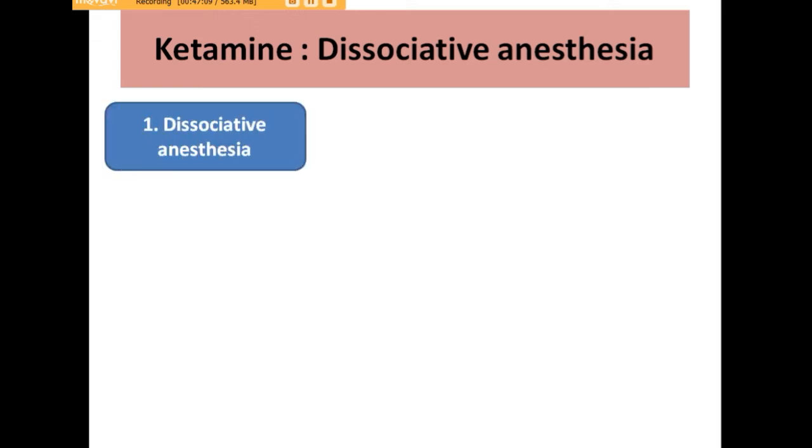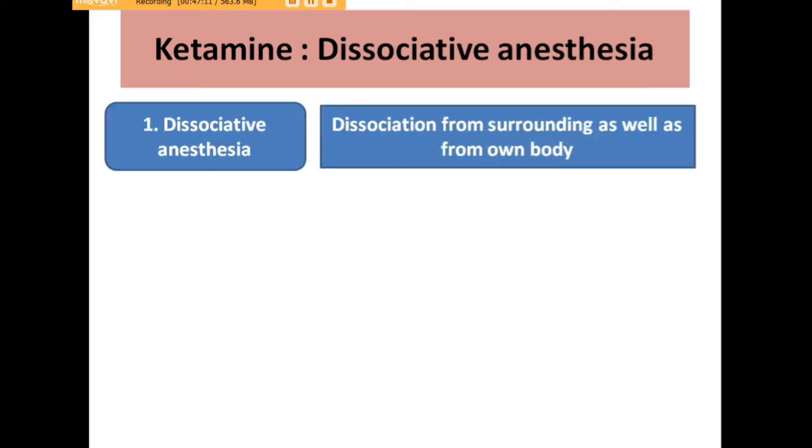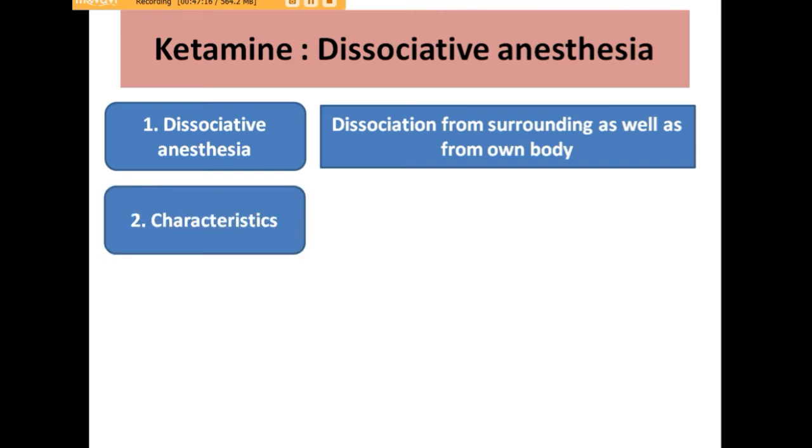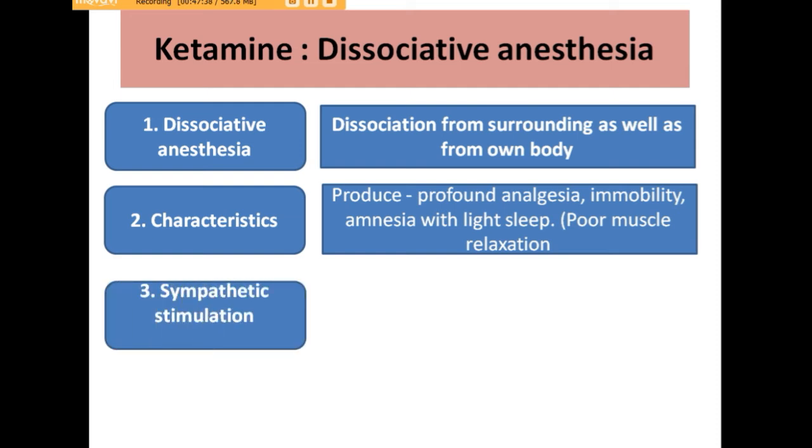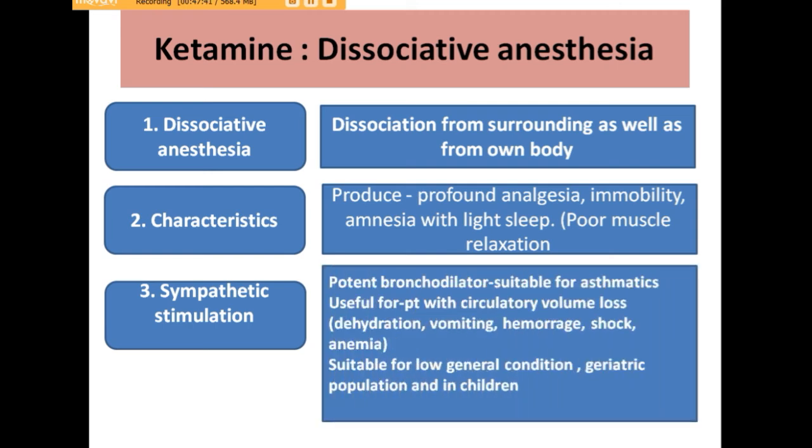It is known as dissociative anesthesia. Dissociative anesthesia is because it dissociates the person from surrounding as well as from own body. Its characteristic features are that it is a profound analgesia, immobility, amnesia with light sleep, but poor muscle relaxation. So as we have seen that IV anesthetic agents are not good analgesics, but ketamine is a good analgesic agent, so it does not require any analgesic along with it, but it increases sympathetic stimulation or sympathetic activity.